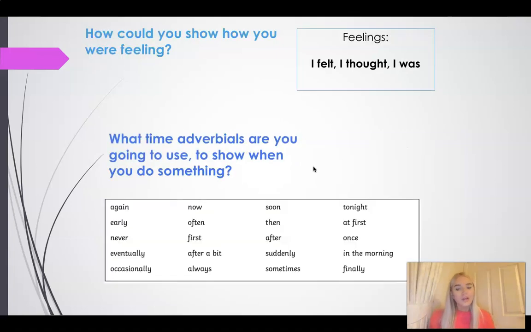And the final thing that we're going to look at as part of our plan today was, how could you show how you were feeling? Now, we could show how we were feeling by using the sentence starters I felt, I thought, I was. And when you are writing your diary plan today, you are actually going to give some ideas of how you were feeling. So this is where you really put yourself into the shoes of Fred and think, well, how would I feel in the rainforest? Might I have felt scared? Abandoned? I might have thought that I would never come home. Maybe I was really horrified by what I saw. So these are all ways to get our feelings in.